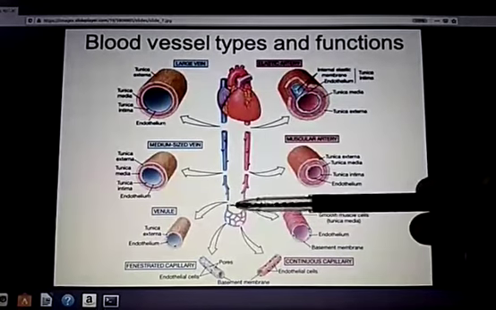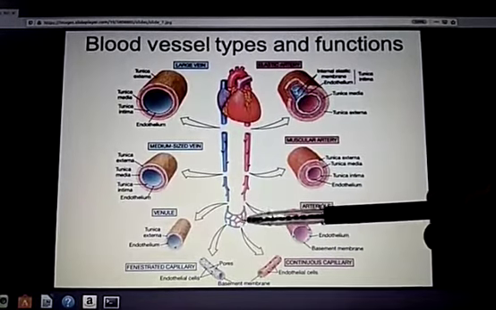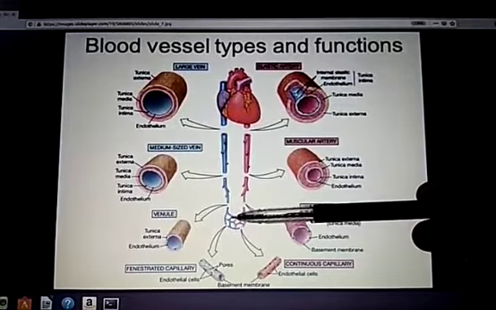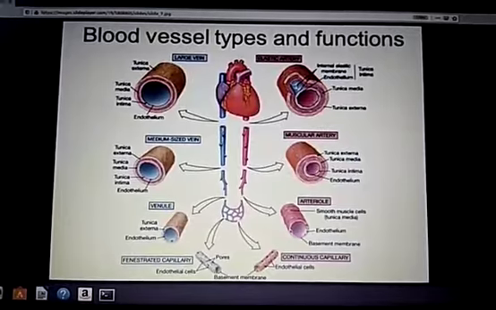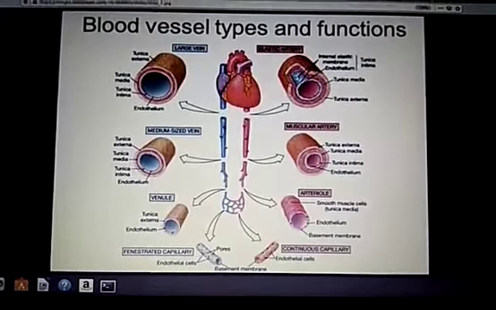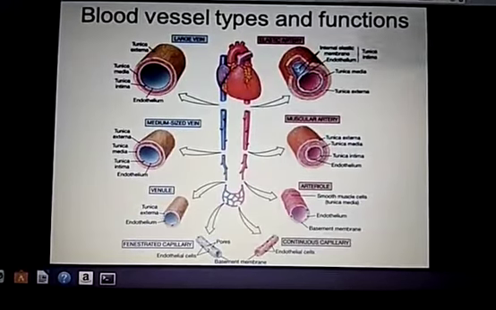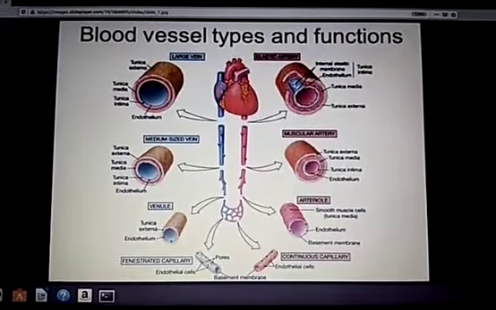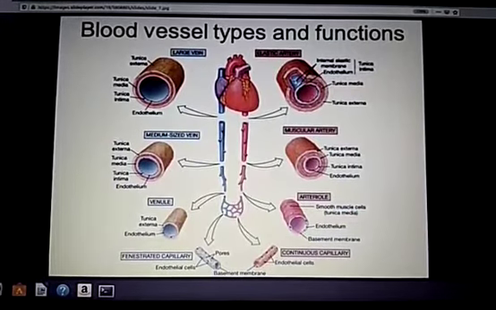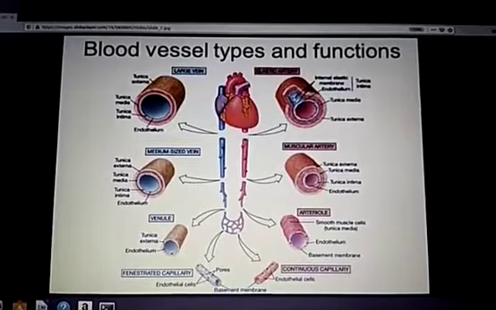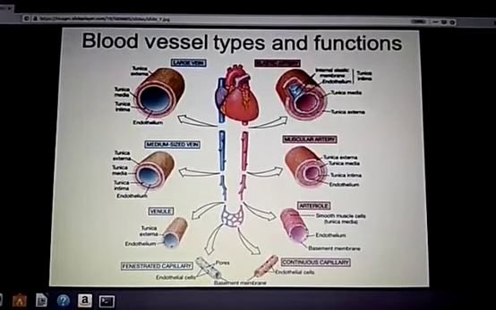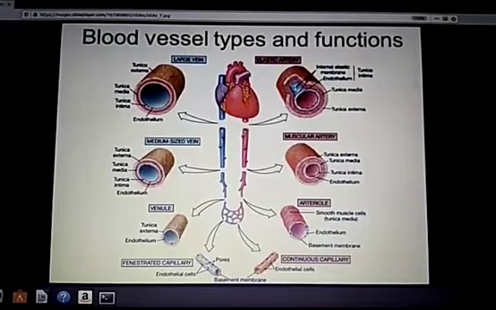Venules and arterioles ultimately fuse and form a mesh like or net like structure, and this is about 1 cell thick. So this highly reduced blood vessel, which may exhibit pores or may not have pores, but is of very small diameter, is known as capillaries. So capillaries are the third type of blood vessels which are very thin, about 1 cell thick.